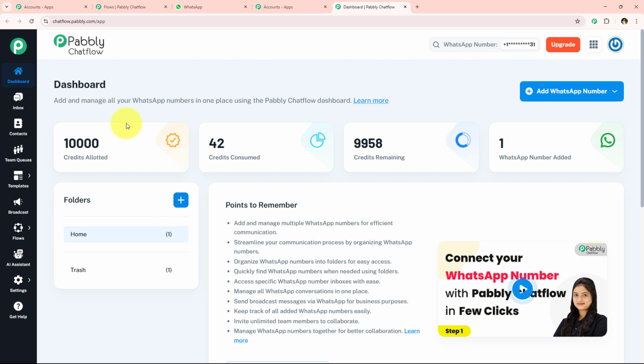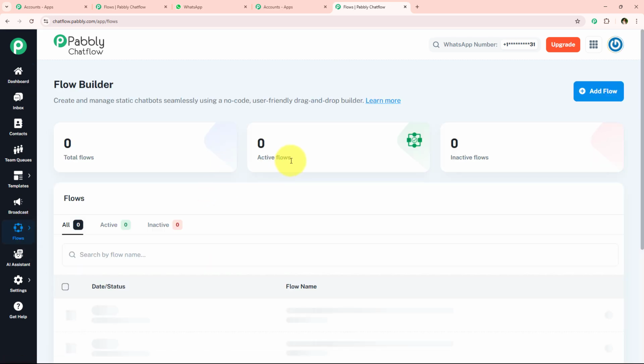So to create a WhatsApp chatbot, I'm just going to go towards this left side of the bar towards this flow section. And over here you can see all the features of Pabbly Chatflow on this left side of the bar. So if you want to know about any of these features in detail, a dedicated video for each of these features has been attached in the description box below. You can check it out. Today this video is only going to focus on creating a WhatsApp chatbot. So for that, we are directly going to go towards this flow section of our Pabbly Chatflow account.